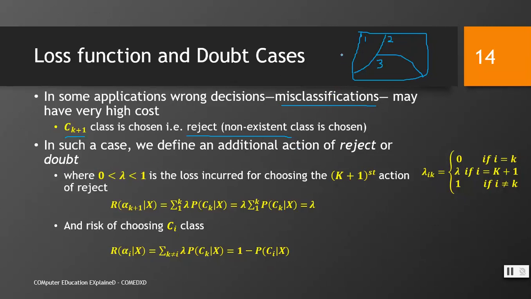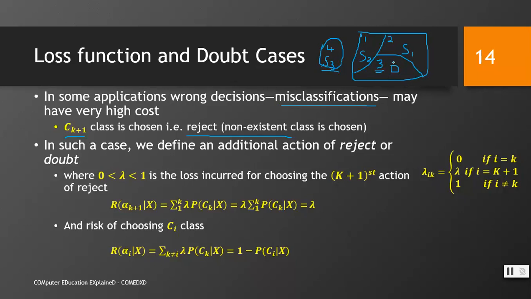Remember, in that case, this is, for example, Ck+1, I write it as 4. Let's say class 3 is the actual class. If our algorithm predicts this class 3, there is no risk, zero risk here. However, if it predicts class 2, there is some risk, S1. If it predicts some other thing, S2, there is some risk. But if it predicts this class 4, S3, it has greater risk than these, right? Try to understand this.